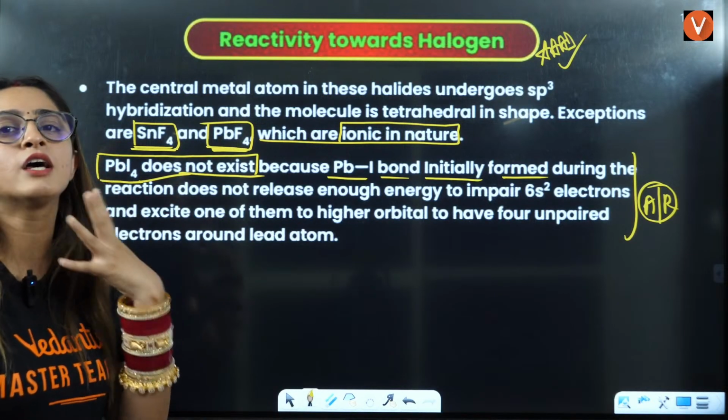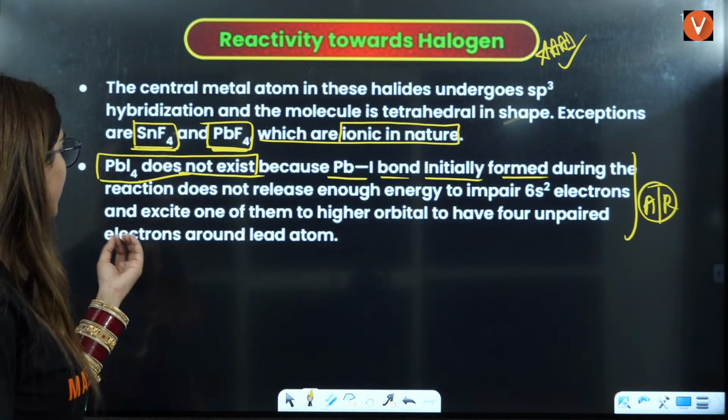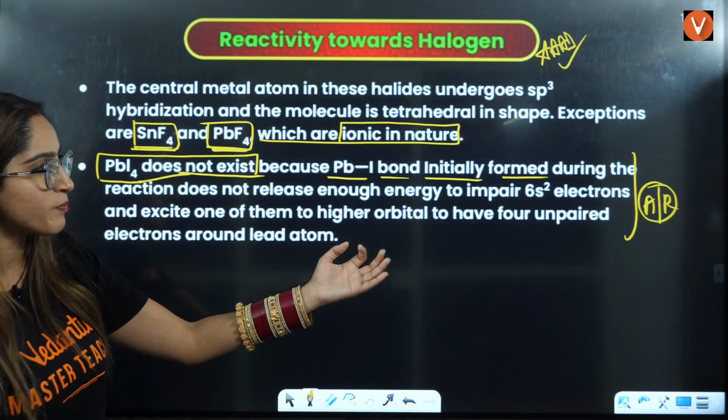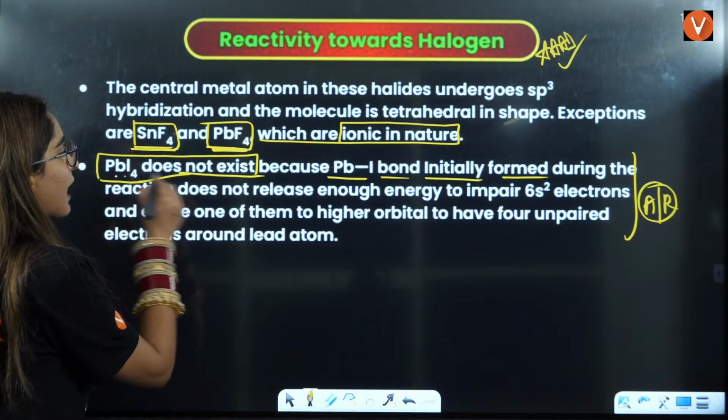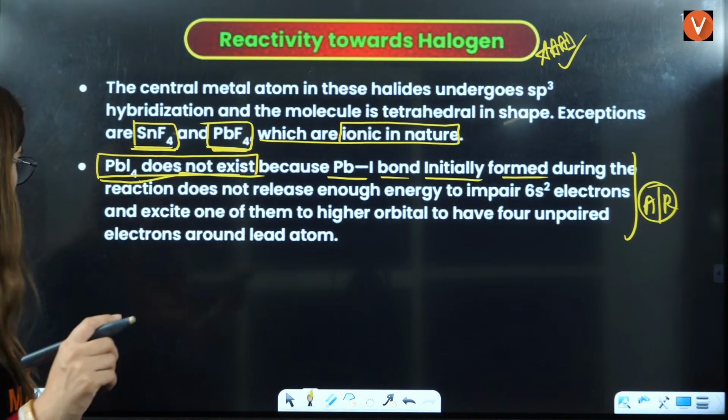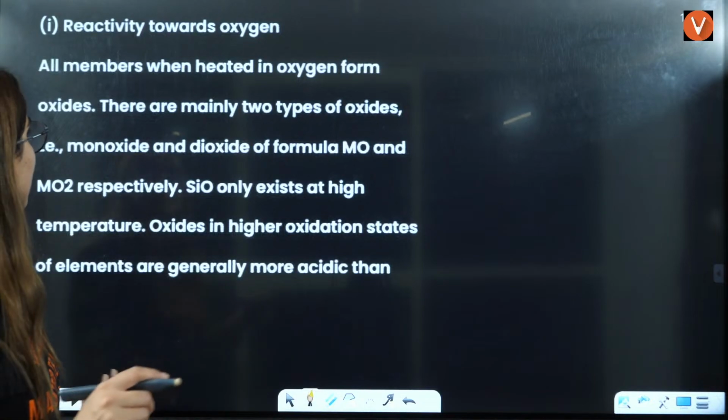That means inner core electrons will not be involved here and excite one of them to a higher orbital to form 4 unpaired electrons around the atom. That is the reason PbI4 will not exist. So these two questions they can ask you, right? Okay.